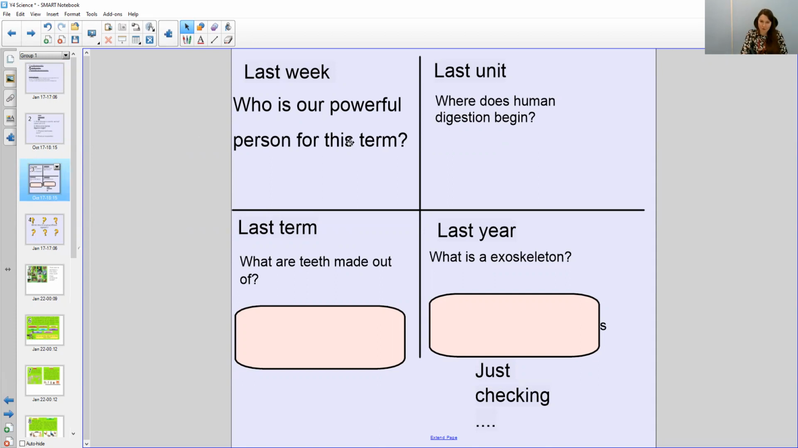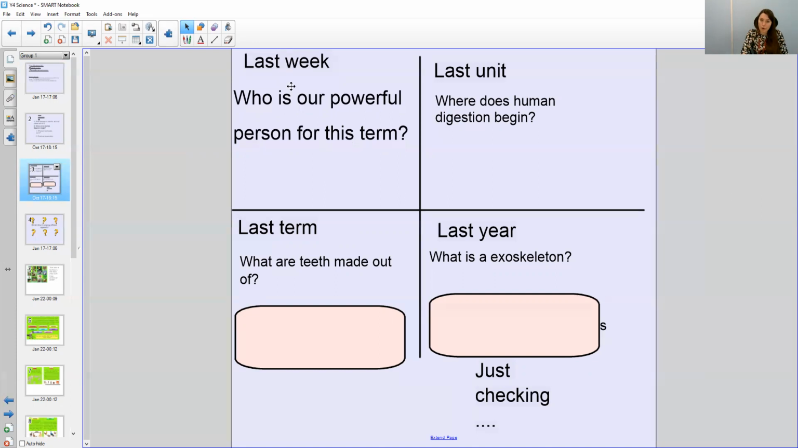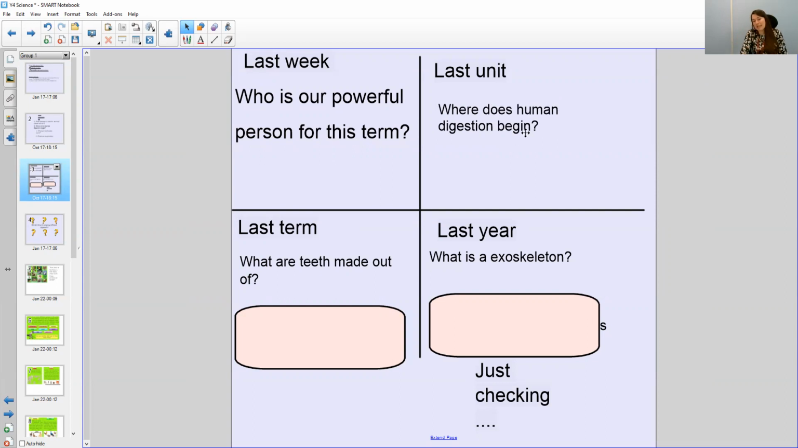Okay, so powerful person. When we organize animals into groups, we are looking at the work of Carl Linnaeus. We've also been talking about David Attenborough because of his work with animals. So Carl Linnaeus and David Attenborough. Where does human digestion begin? It begins with our mouth. Chewing our food is where digestion begins.